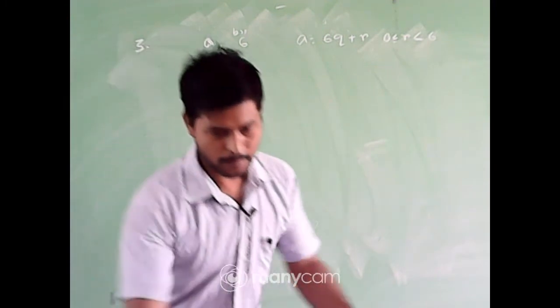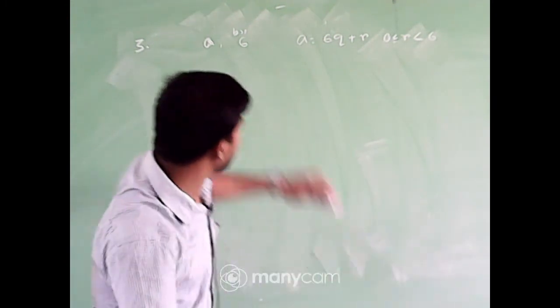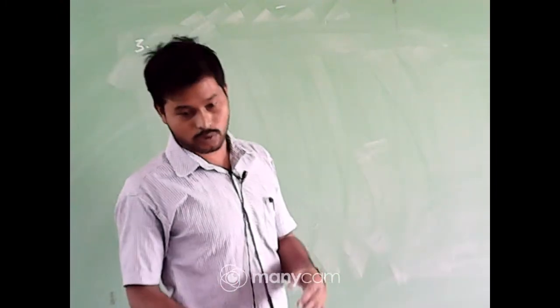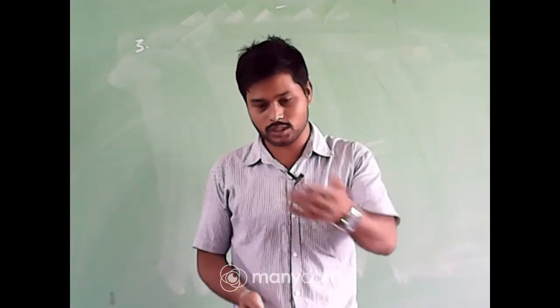Okay, Vivek? Otherwise it will violate the Euclid division lemma, because when you divide any number by 6, the remainder may not be equal to 6. If the remainder is 6, we can proceed one more step.